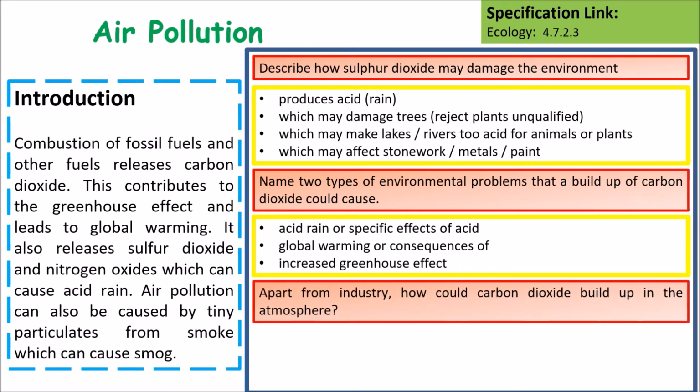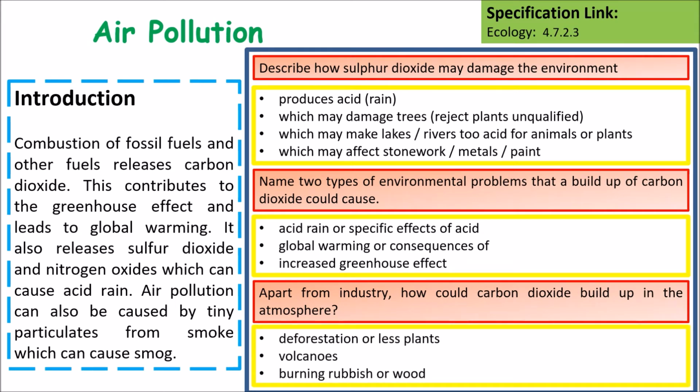And apart from industry, how could carbon dioxide build up in the atmosphere? It's things like deforestation, so less carbon dioxide is removed from the air. Volcanoes and burning rubbish or wood would also lead to more carbon dioxide being produced.